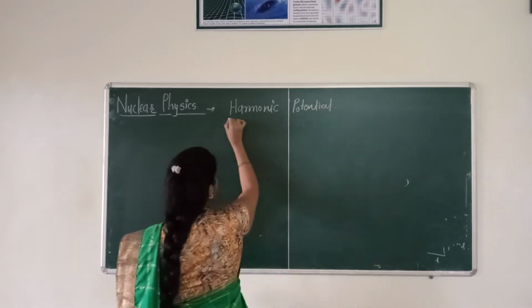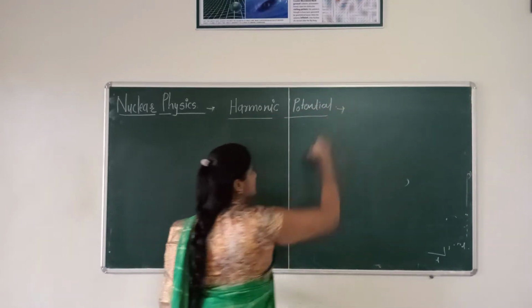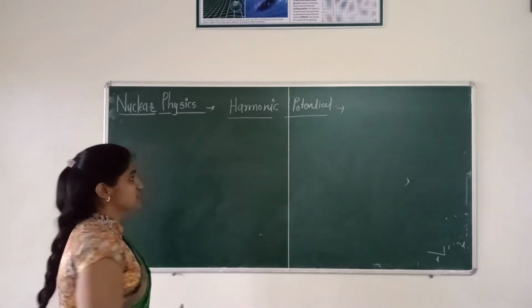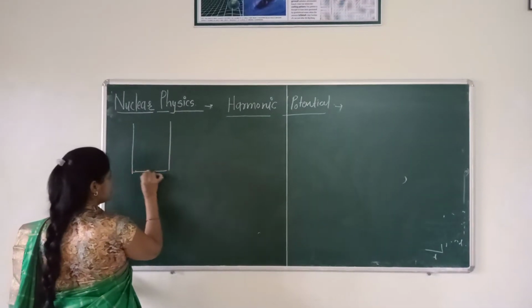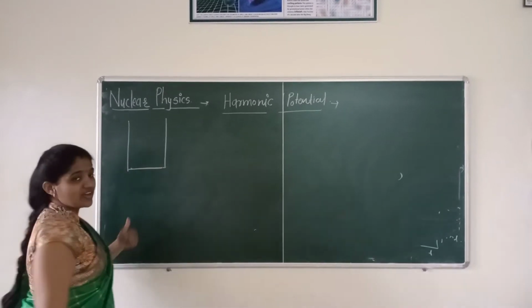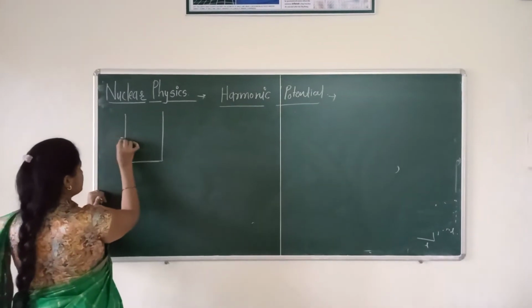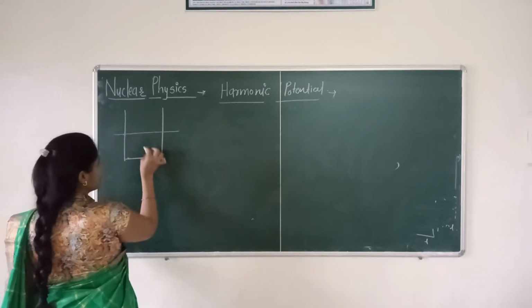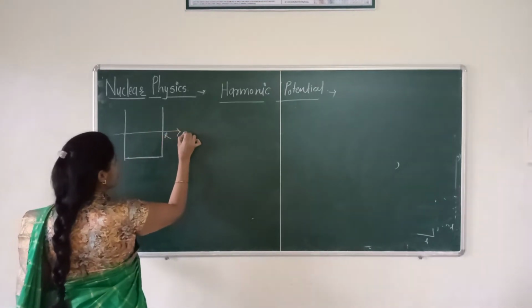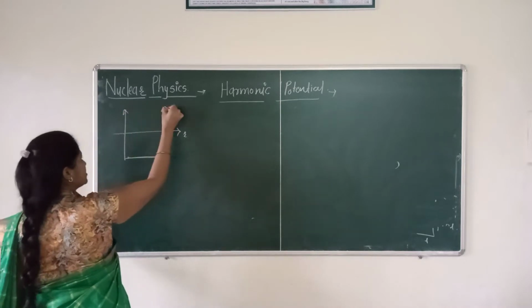As we saw in yesterday's lecture, the nucleons in the nucleus feel the square well potential. That is, the nucleons are moving in this square well potential of infinite depth.